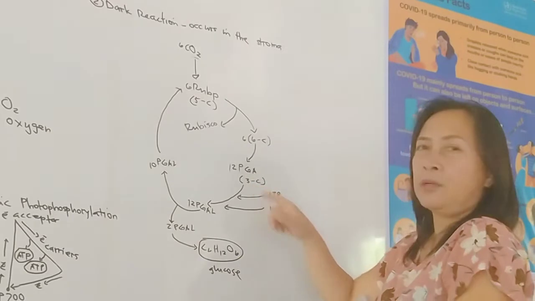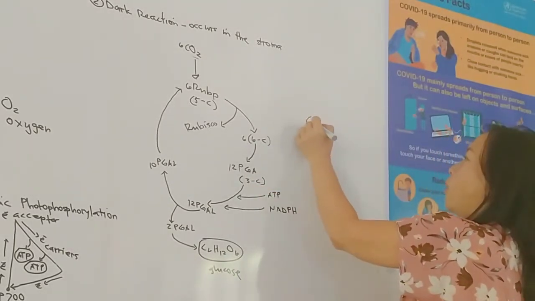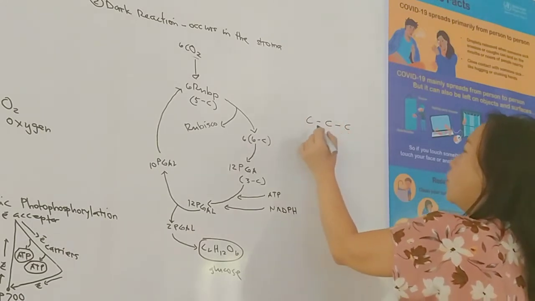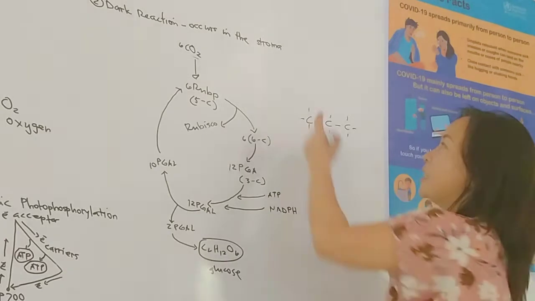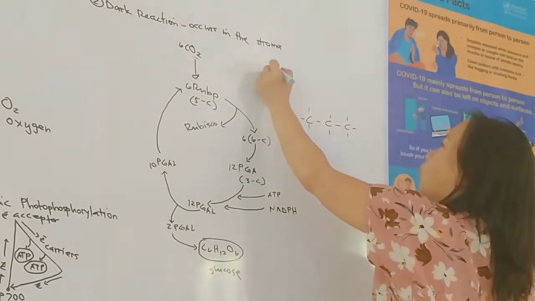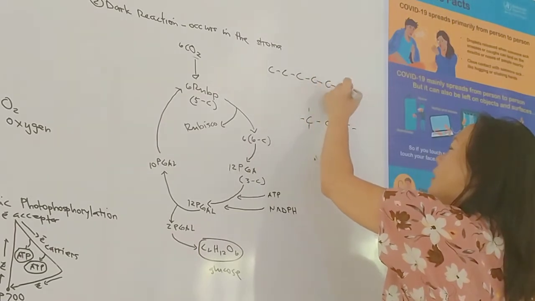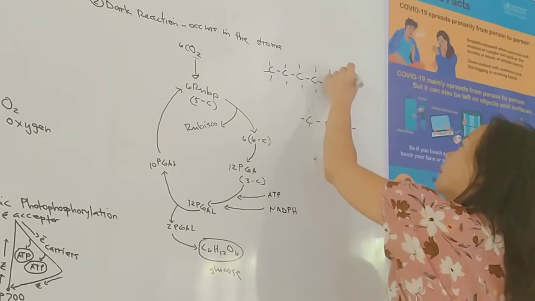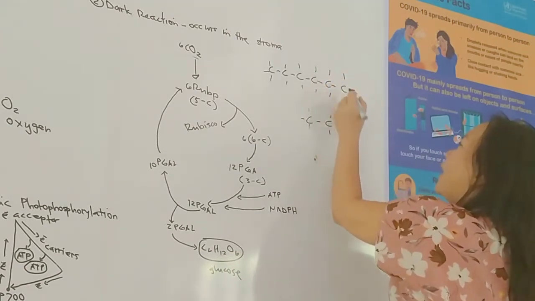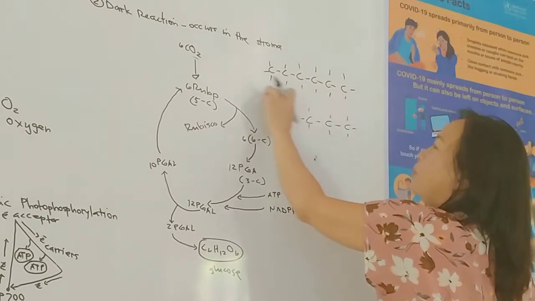PGA is only a 3 carbon compound. This one is 1, 2, 3. This comes from a 6 carbon compound, 1, 2, 3, 4, 5, 6. Now this part, 1, 2, 3, 4, 5, comes from RuBP.